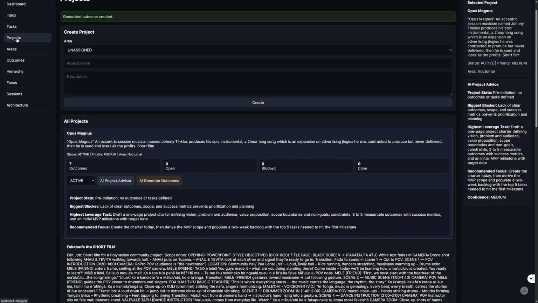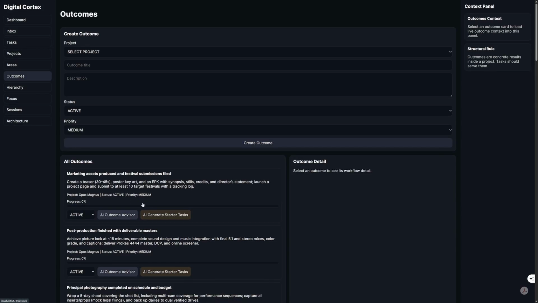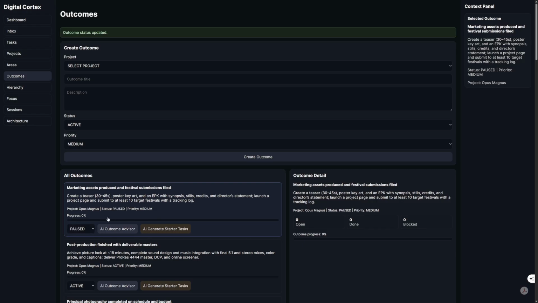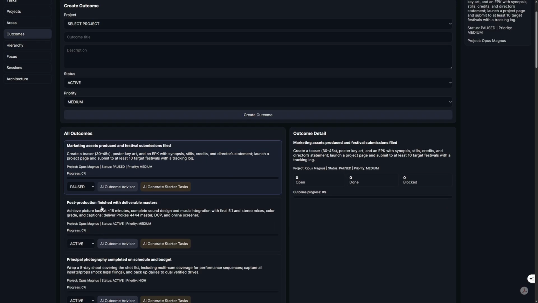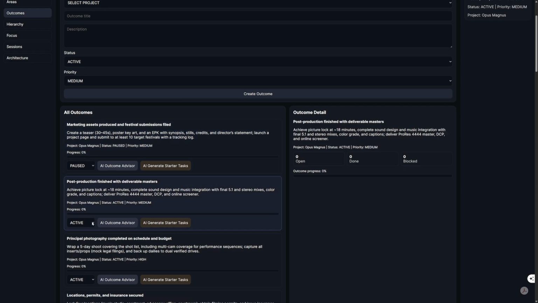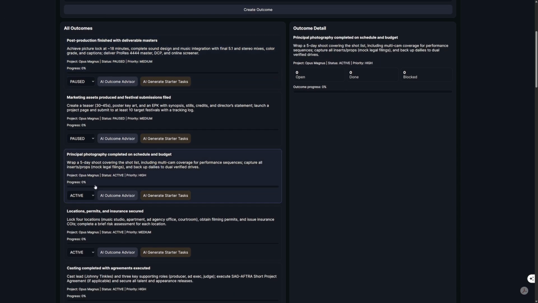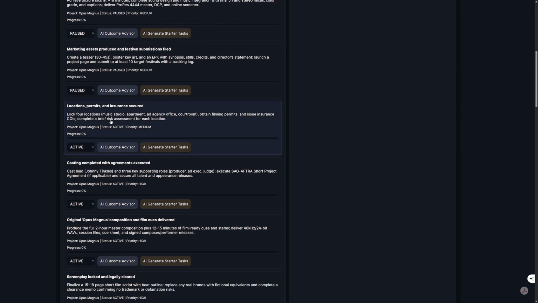If we go into outcomes, you can start to generate tasks to go with those outcomes. Obviously that would be paused. Marketing assets don't need to be done until it's finished. Post-production would be paused. We can't work on that until we've done principal photography, and that is also paused because we can't do principal photography without permissions.